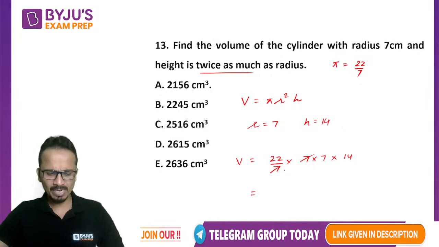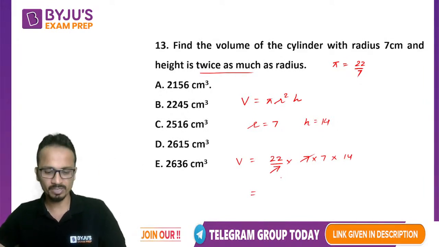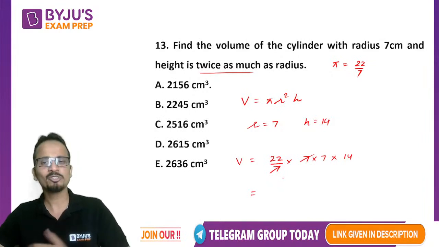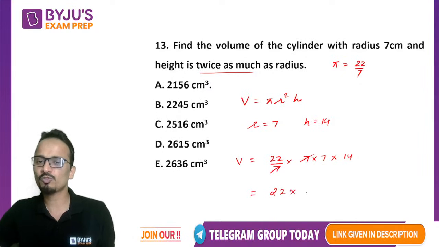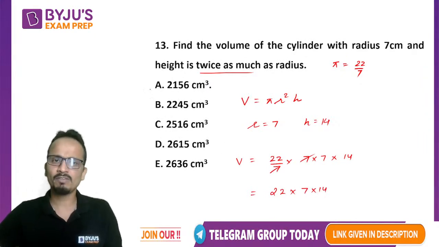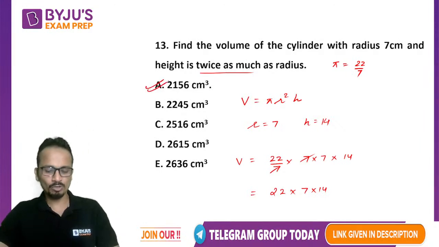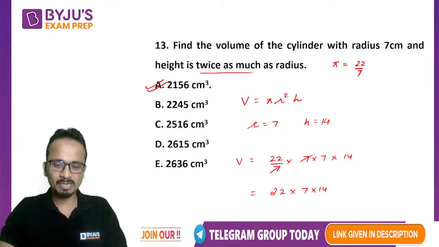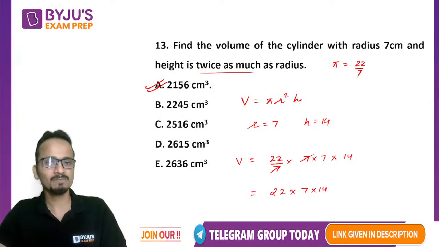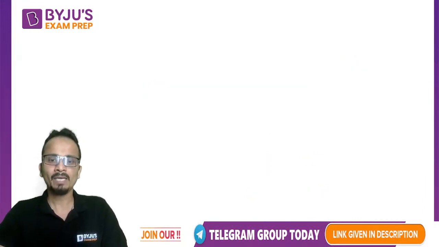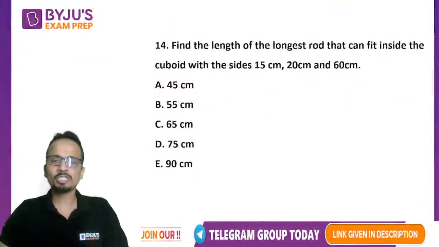Now if you multiply, I can see all of you have given the answer as option A. I'll not simplify this, you can do it by yourself: 22 into 7 into 14. I can vouch for all of you, all of you have given the same answer. So 2156 must be the product of these numbers. Perfect. Wonderful. Moving ahead.